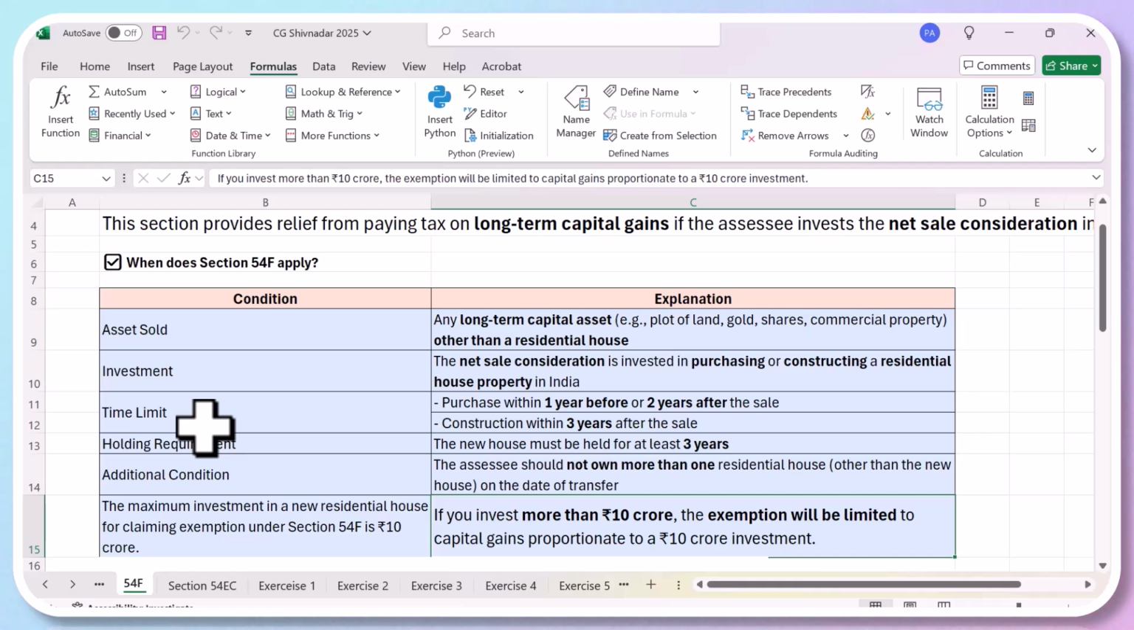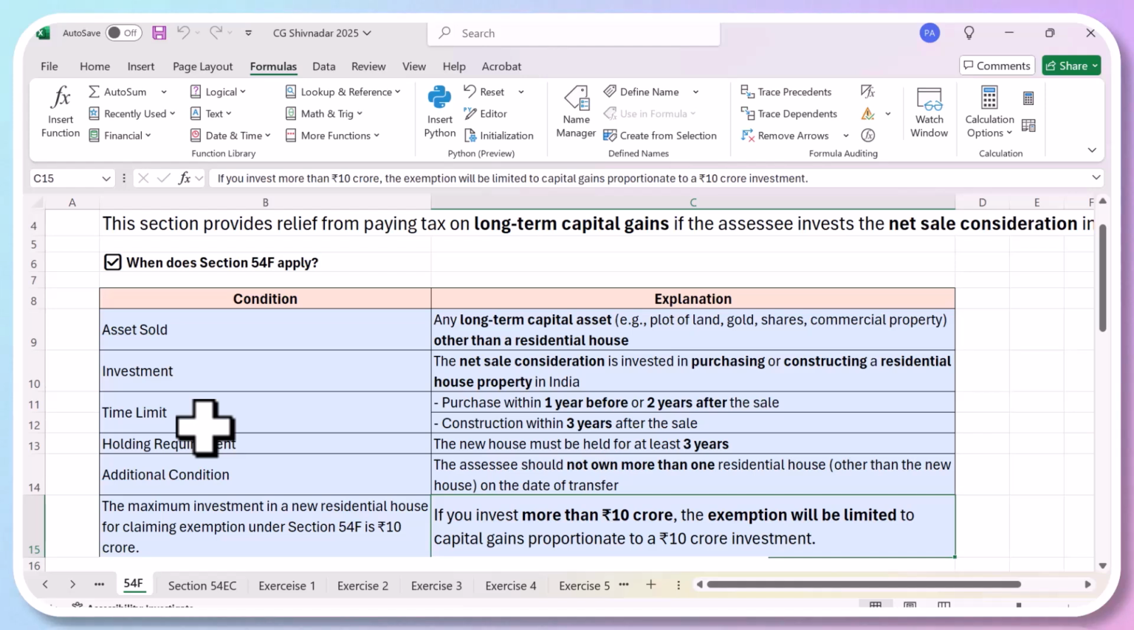Now here it says that if you are selling anything, like you're selling a plot, the question we were doing was that he has sold a plot. So you can sell a plot, you can sell gold. If you put your money in a residential house, either you buy it 1 year before, or 2 years after the date of sale, or construct within 3 years. So these are exactly the same provisions which are there in section 54. The new house must be held for at least 3 years.